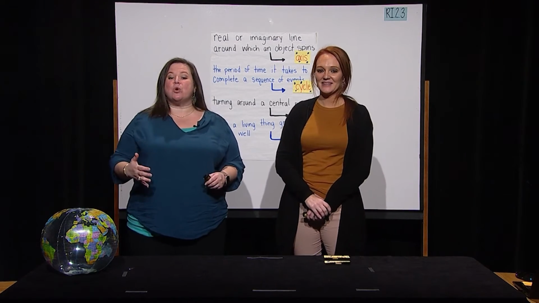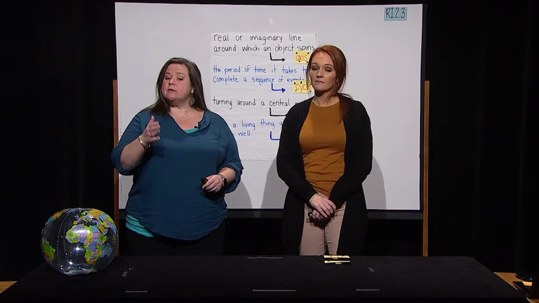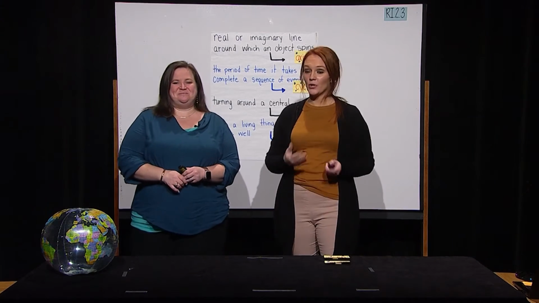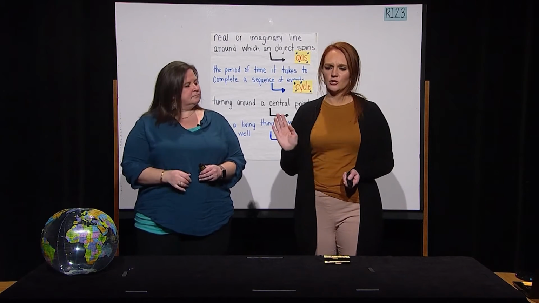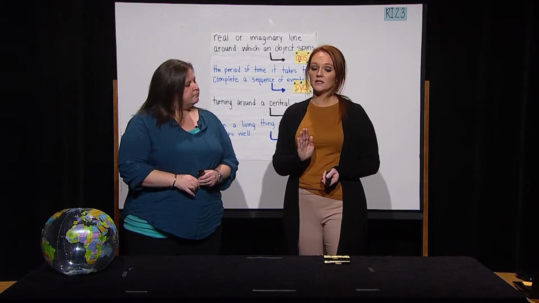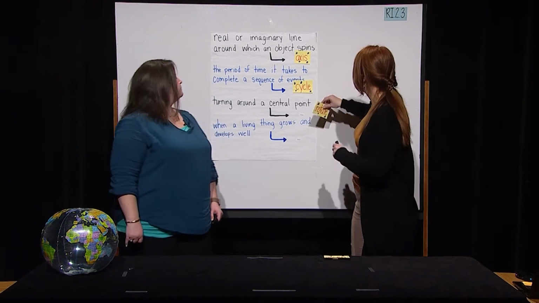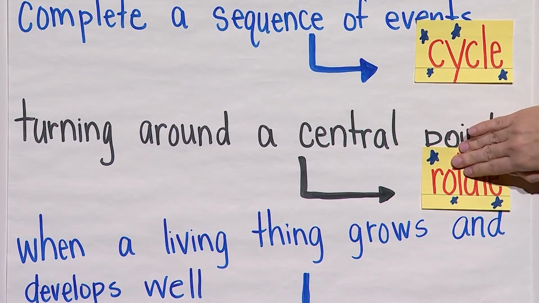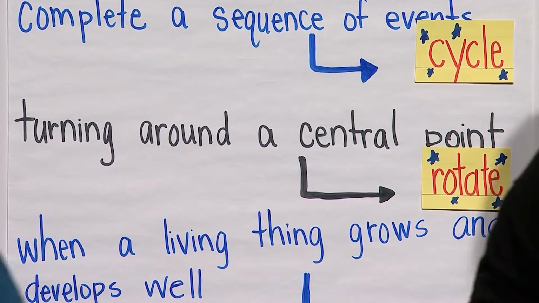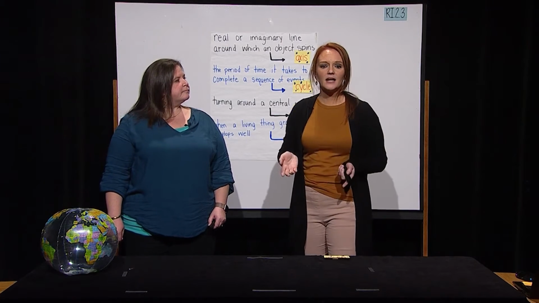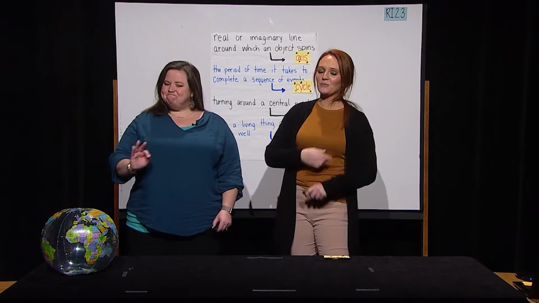Now, our next word is rotating. What word? Yes, the word is rotating. Rotating means turning around a central point. We can add this word to our vocabulary chart also. Rotate. Here's a sentence with rotate. As I pedal my bike, the tires will rotate to keep me moving.